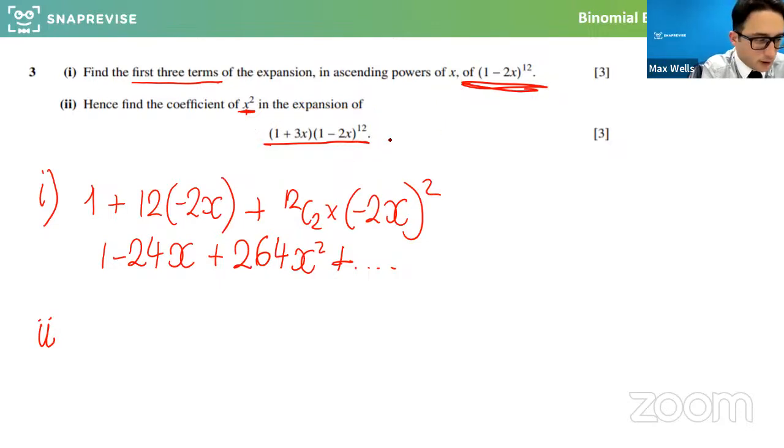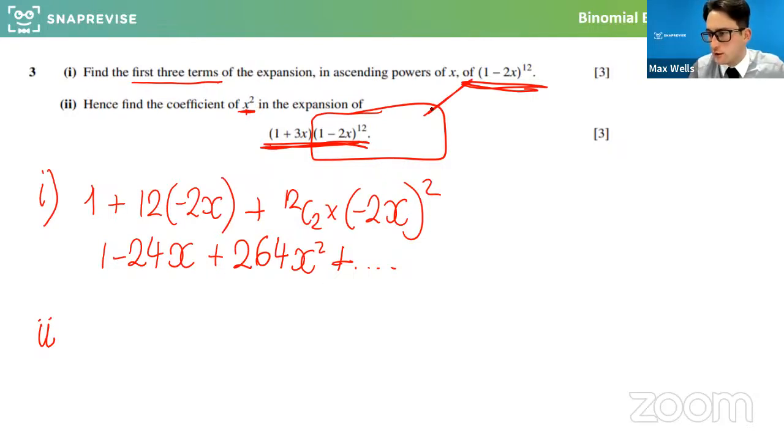So can we see that this part 2 question is asking us about effectively 13 brackets, 12 of which are the same, and we've dealt with in part 1 of the question. Does that make sense to everyone? So in part 2, we've gone from a 12 bracket expansion to a 13 bracket expansion, where 12 of them are the same, but one of them is a different bracket. Yeah? This is a common follow-up, and you'll see it in the textbooks as well. But this is now using your first part answer to help you with the second part.